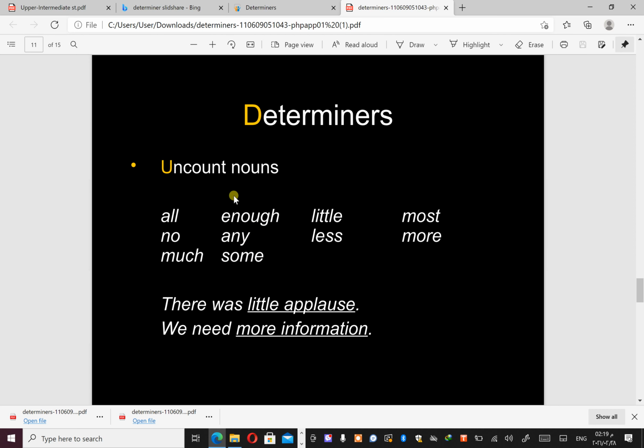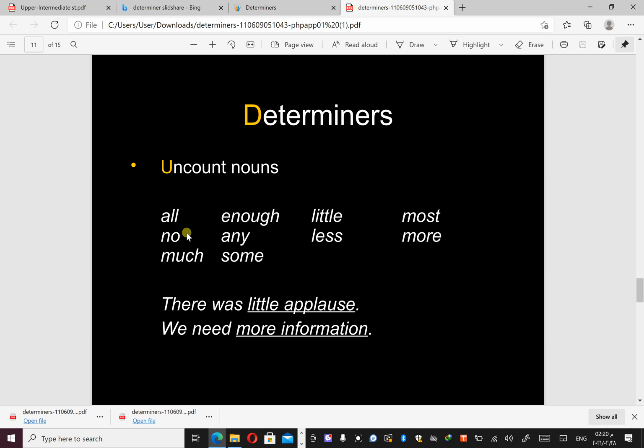With uncountable nouns, we can use all. This is the difference from the articles. With articles we cannot use a or an, but some determiners are used with uncountable nouns. If I say all, no, much, this is much more flexible.